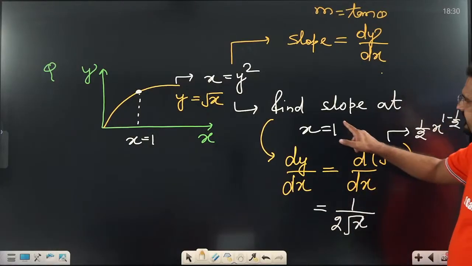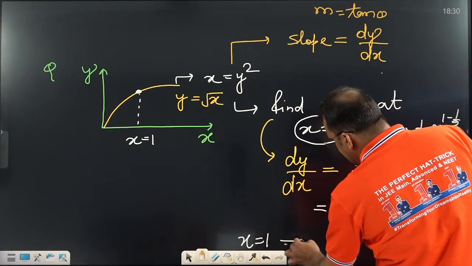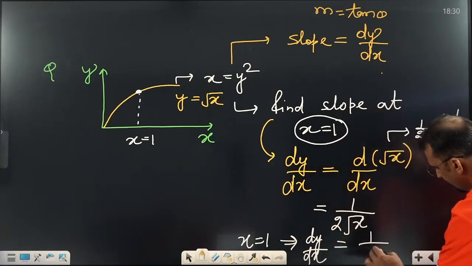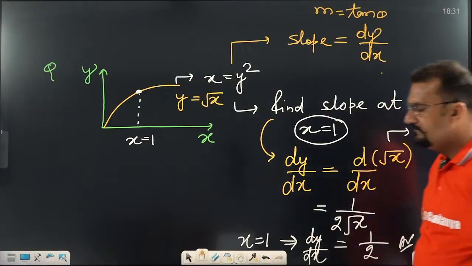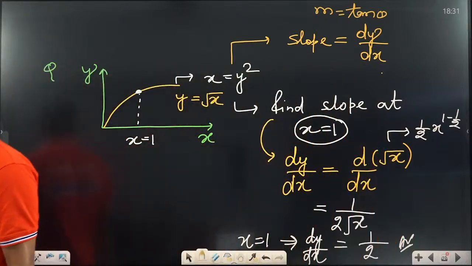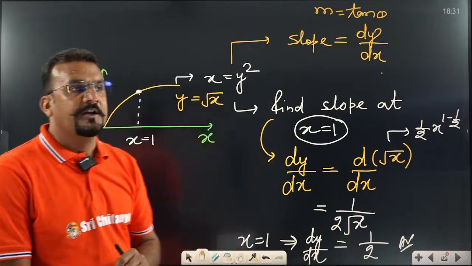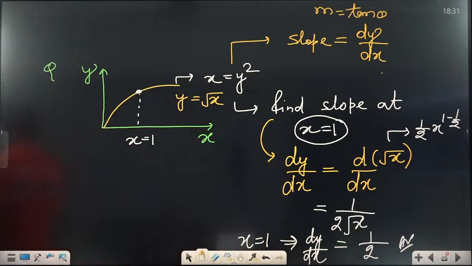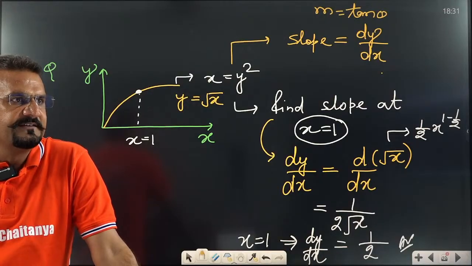And where is he demanding it? At x equal to 1. Put x equal to 1 in this equation. Then what is dy by dx going to be? This is 1 by 2 root 1, and root 1 is 1. So what is the answer of this question? 1 by 2 is the right answer, not 1 by 2 root x, because he is asking at x equal to 1. So at last your work is to put the value x equal to 1. This is the simplest way. Yes or no? Very good. Do it fast. Very good, dear students.